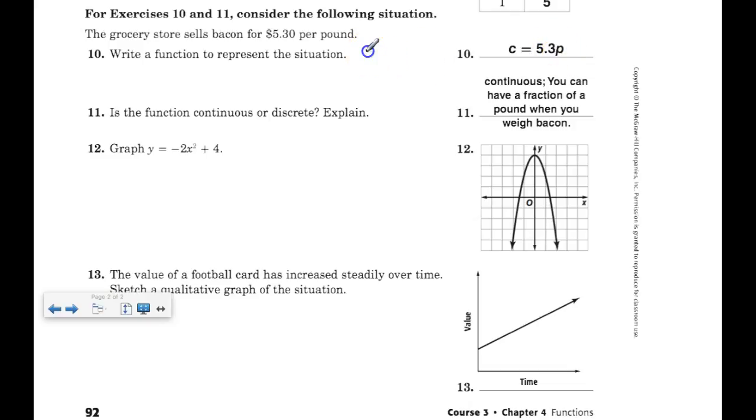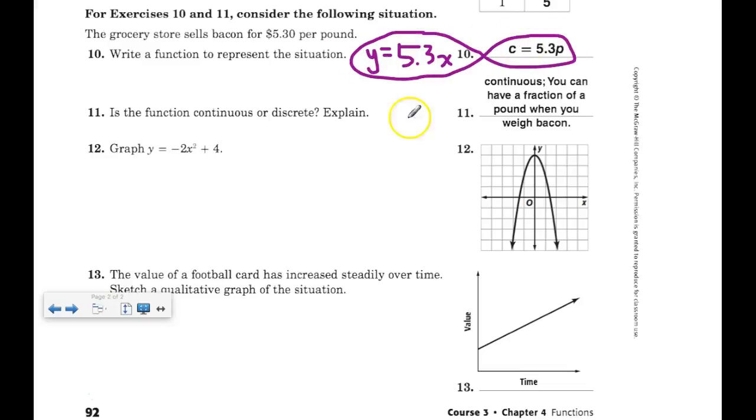You could also use y and x, obviously, we talked about that. So this could also be y equals 5.3 times x. That would be perfectly acceptable. The letters are not important unless they tell you what letters to use. They don't tell you what letters to use, so use whatever letters you want. But these two equations are equivalent, so either of those is fine.